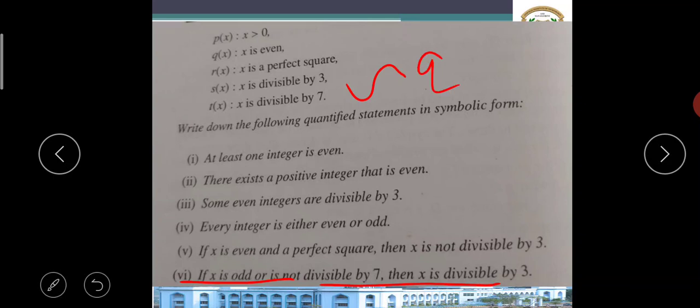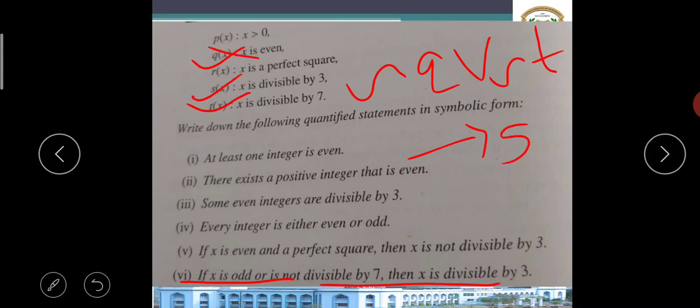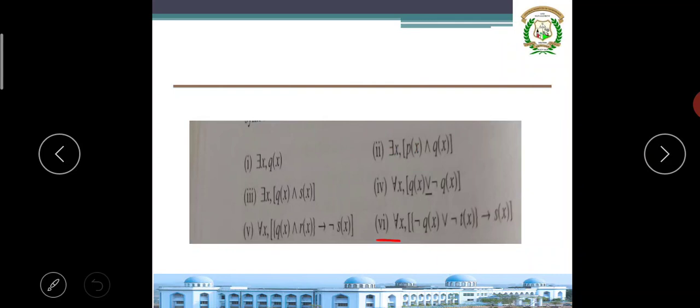The sentence is taken with and, and not divisible by 7 is the negation of T. Then it implies x is divisible by 3, that is S. So it can be written easily: for all x, negation of Qx and negation of Tx implies Sx.